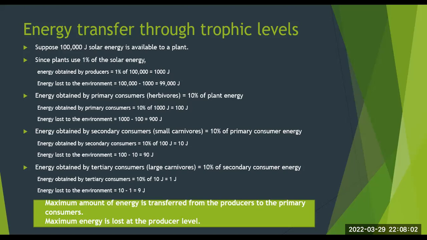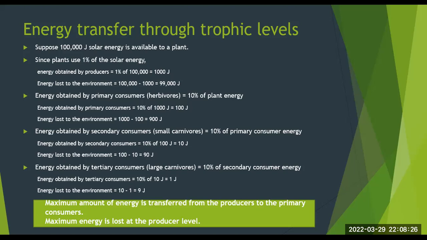After calculation, we find the value to be 1000 joule. So energy obtained by producers or plants is 1000 joules in this case, whereas remaining energy is lost to the environment, which is 100,000 minus 1000, which is 99,000 joule.